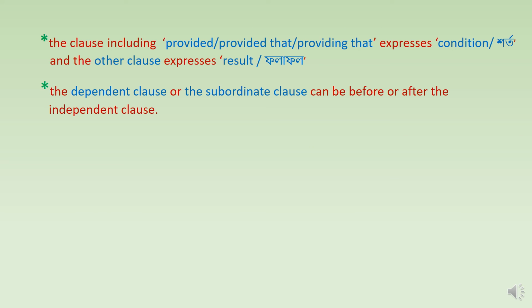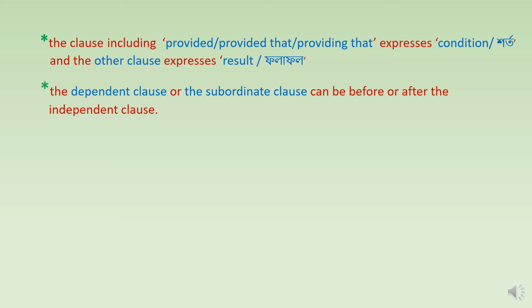Students, here is a little information for you regarding provided that or providing that. The clause including provided that or providing that expresses condition or sharto, and the other clause expresses result or falafal. The clause including provided that, providing that, or the dependent clause or the subordinate clause can be used before or after the independent clause.